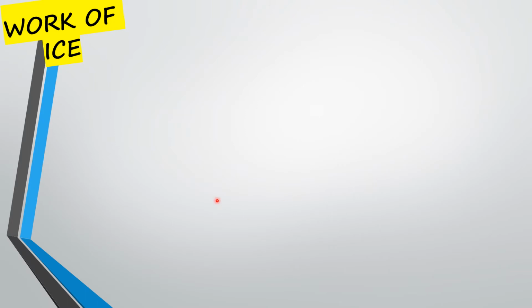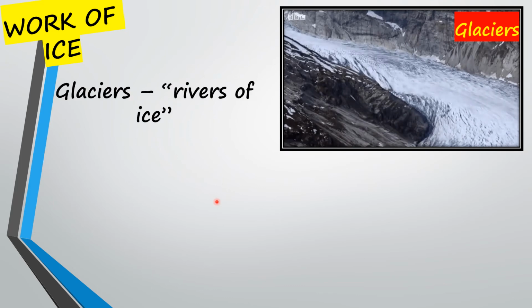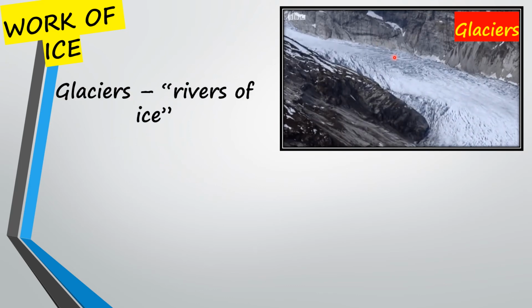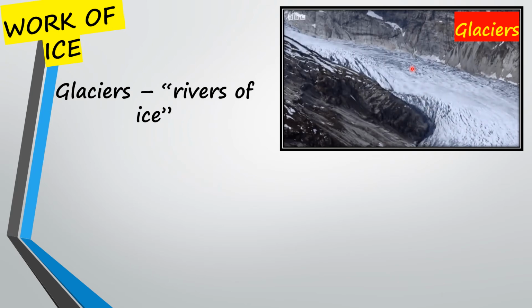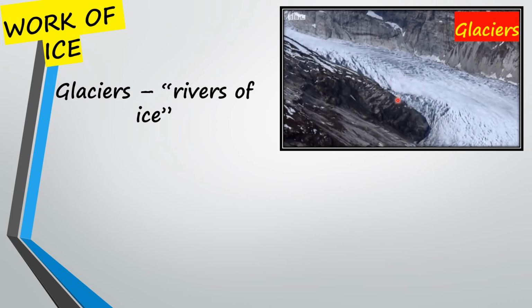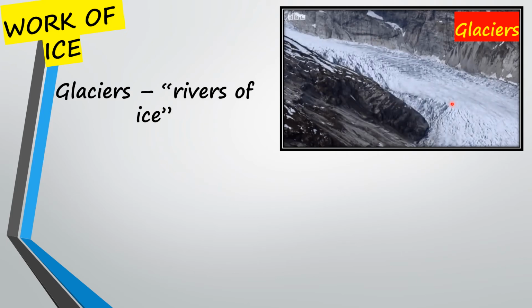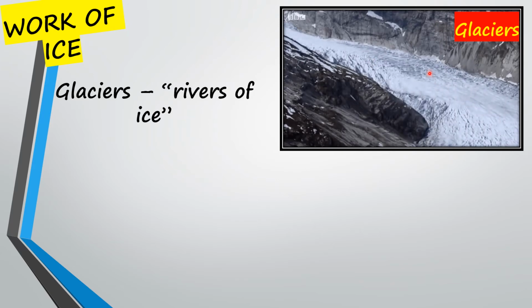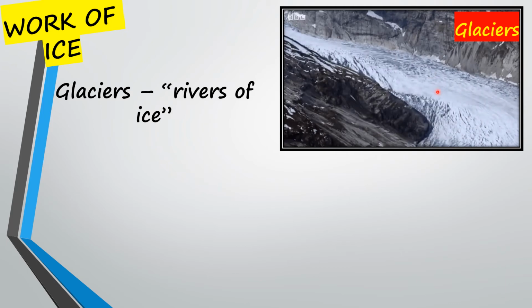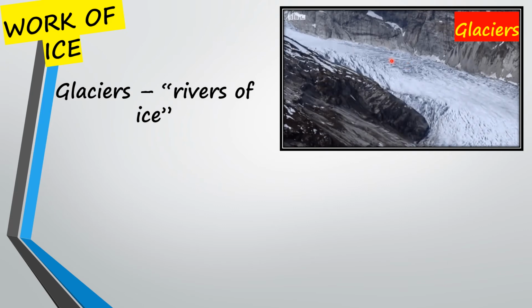Next is the interesting work of ice, erosional and depositional, right? Glaciers are rivers of ice. They move very, very slowly. So what do they do while moving? They keep bulldozing soil and stones underneath them. The solid rock below gets exposed. These glaciers carve out deep hollows, and when the time comes for the ice to melt away, the hollows get filled up with water and become beautiful lakes in the mountains.